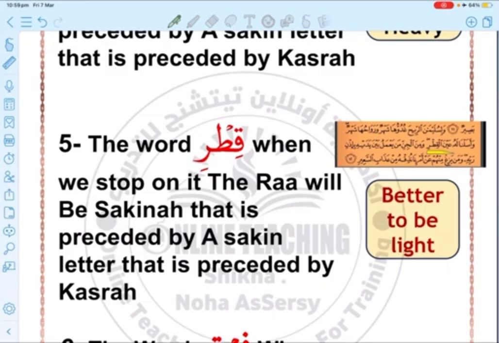Here in Surah Saba, when I connect it, عين القطر ومن الجن, it is light. But when I stop on the ra here, I can make it heavy, like القطر, or I can make it light. This is for the word قطر.